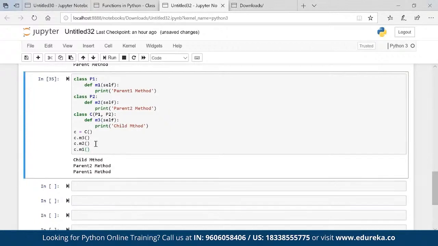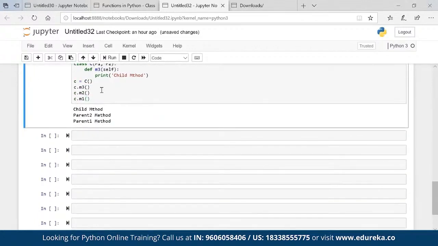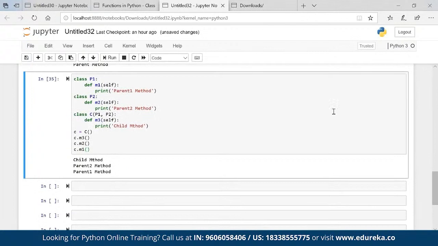Okay. So Python has multiple inheritance like C++. I don't know C++. I am not from a C++ background, but yes, this is how it works. This is my multiple inheritance. Okay. So these are the different types of inheritances which we have.